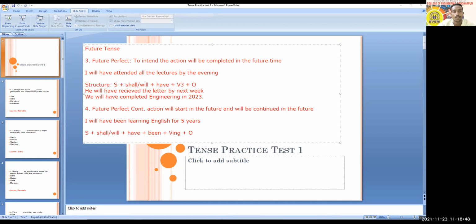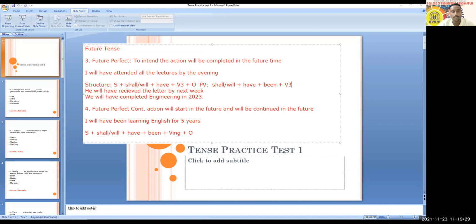Okay, so here you may add one more structure. In the case of the future perfect tense, it can be in the passive voice. If it is in the passive voice, the verb form will be like this: shall or will is there, after shall and will you are going to use have, after have you are going to use been, and after been you are going to use the main verb in V3.